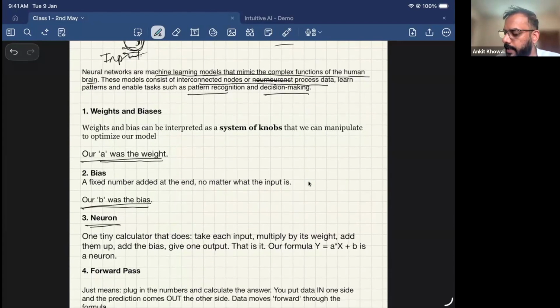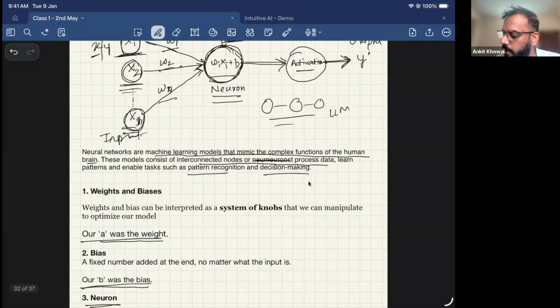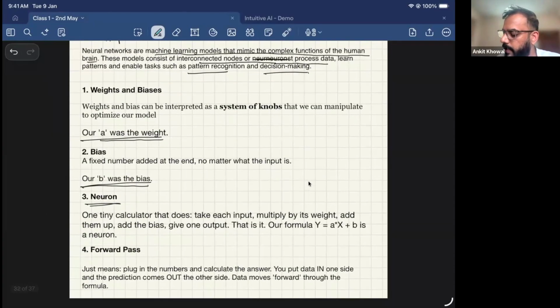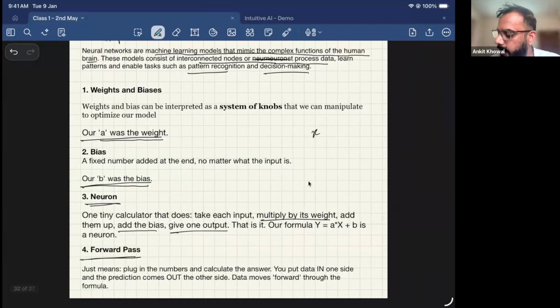What is a neuron? Like I said, the tiny calculator where we were doing all the calculation is called a neuron. It is a tiny calculator that takes each input, multiplies it by its weight, adds them up, adds the bias, and gives one output. That is it. So that is a single neuron. What is a forward pass? Yesterday, when we looked at our example, for x and y, I took a is equal to 0.5 and b is equal to 1 as my starting values.